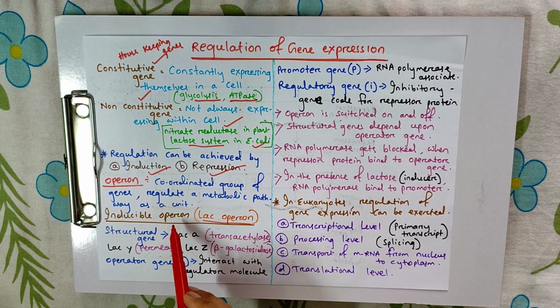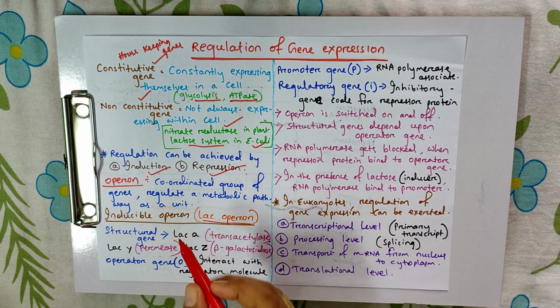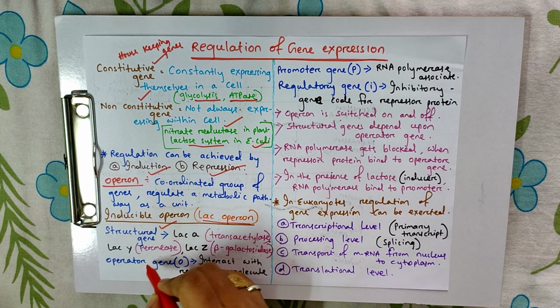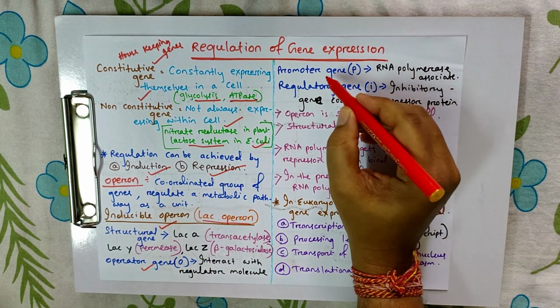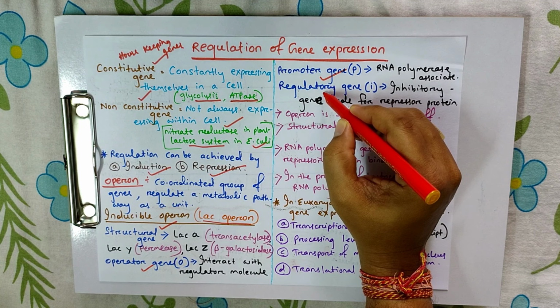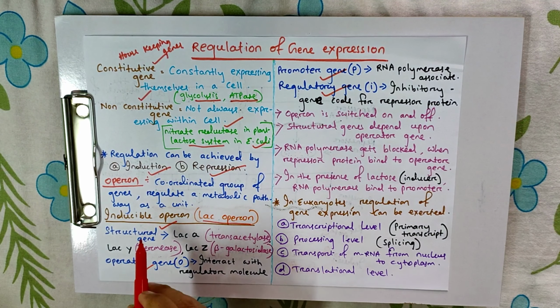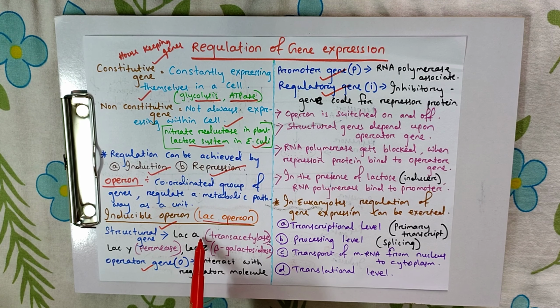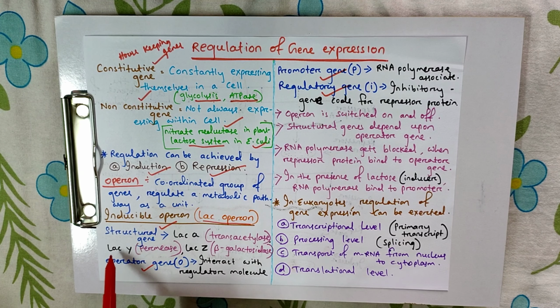It consists of different types of genes like structural genes, operator genes, promoter genes, and regulatory genes. Structural genes: what are the structural genes? That is lac A, which codes for trans-acetylase. Lac Y codes for permease enzymes. Lac Z codes for beta-galactosidase enzymes.